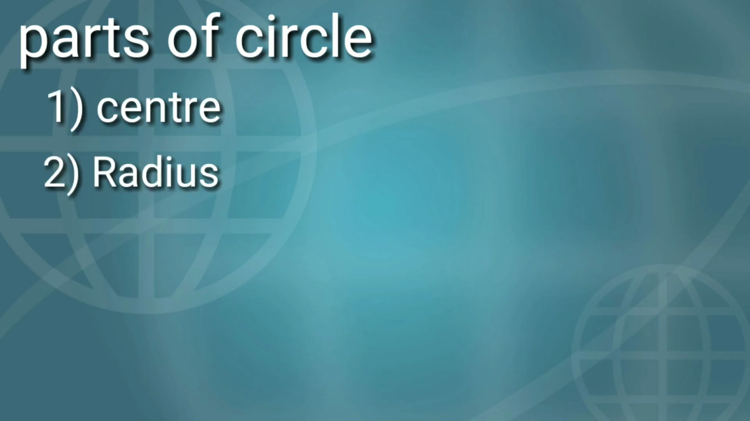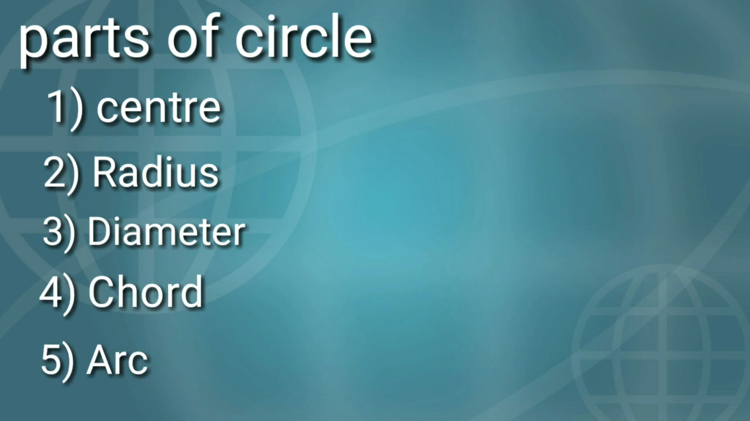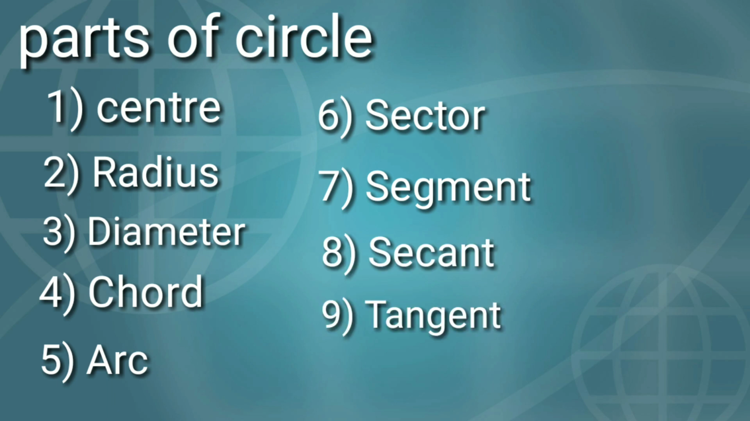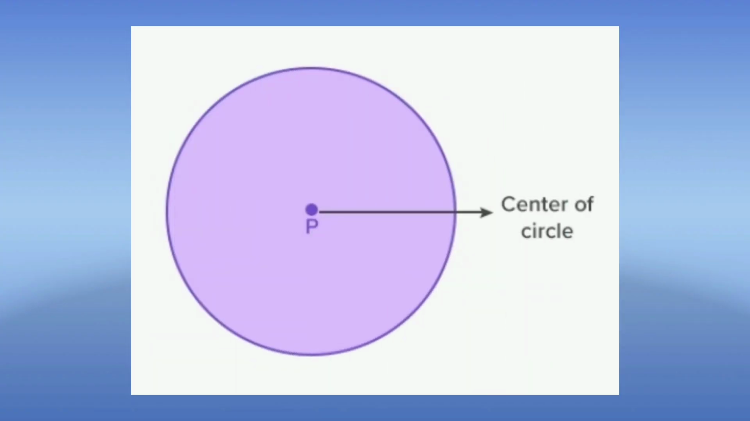Parts of a circle: center, radius, diameter, chord, arc, sector, segment, secant and tangent are some parts of a circle. First we see the center of the circle. A circle is a shape consisting of all points in a plane that are at a given distance from a given point, the center. Equivalently, it is the curve traced out by a point that moves in a plane so that its distance from a given point is constant.